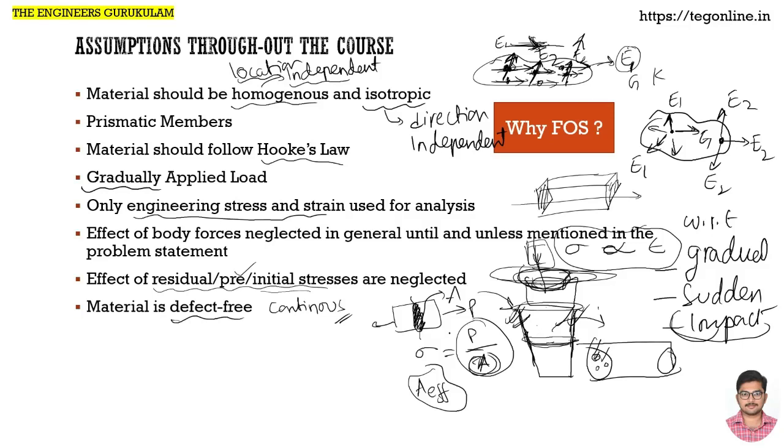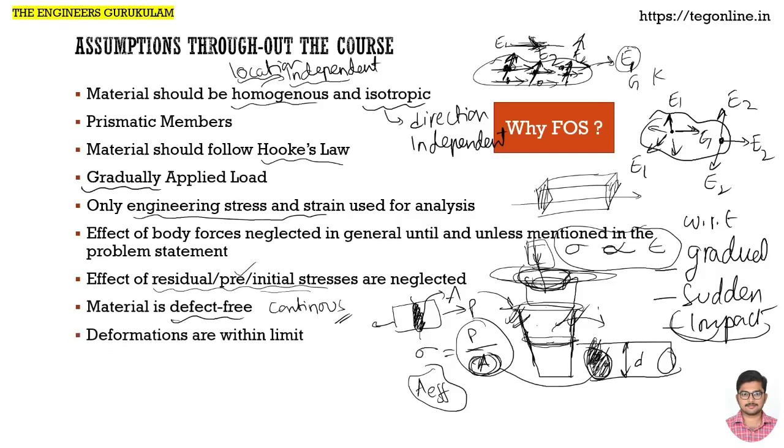So instead, what we assume is that there are no voids. It is completely defect free. The material is continuous. Then we can directly take the entire area. We can just measure this diameter or dimension and consider this area entirely. So it will be easier for our calculations or analysis. That's why we need to consider the material as defect free.